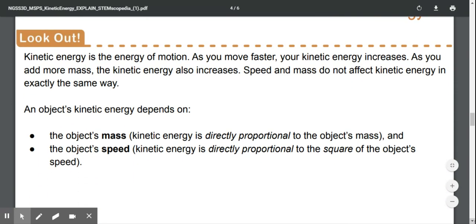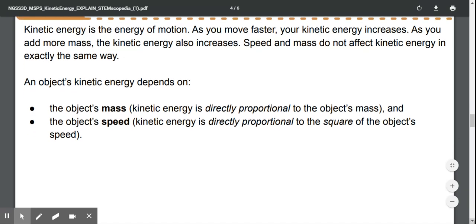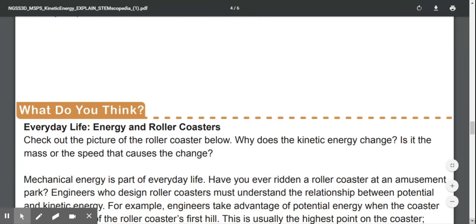Kinetic energy is the energy of motion. As you move faster, your kinetic energy increases. As you add more mass, the kinetic energy also increases. Speed and mass do not affect kinetic energy in exactly the same way. An object's kinetic energy depends on the object's mass and speed. Kinetic energy is directly proportional to the object's mass. Kinetic energy is directly proportional to the square of the object's speed.